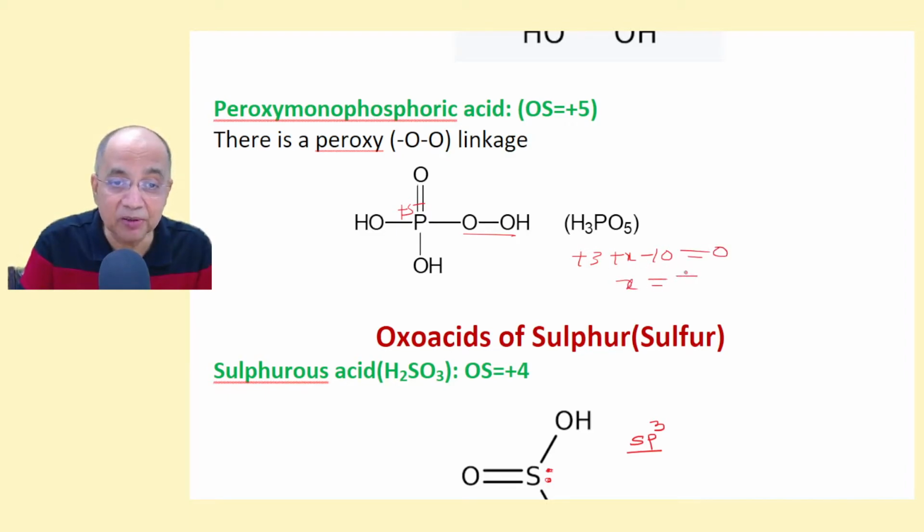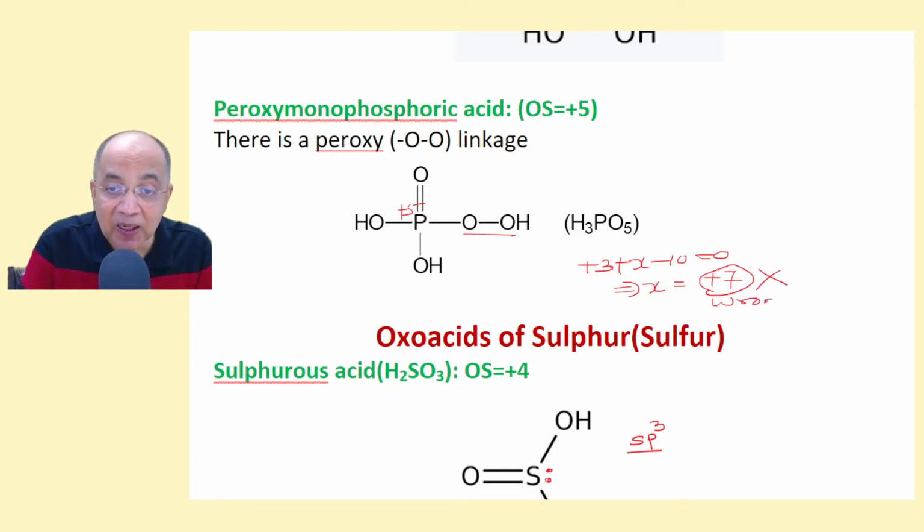So which is wrong? It is because these 2 oxygens are -1, -1, peroxy type of oxygen.